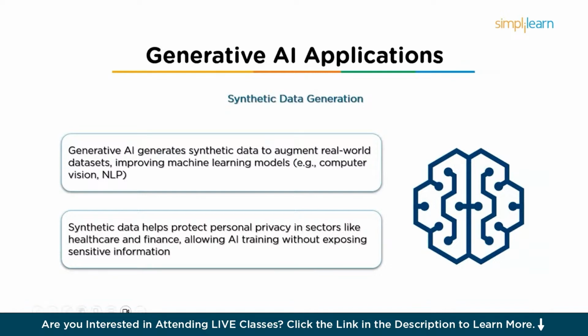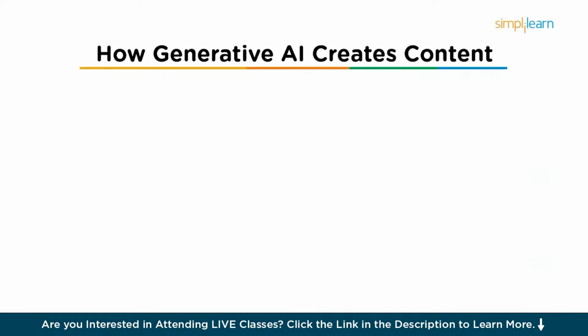So now that you've got a clear picture of what generative AI is and how it works, let's go into a deeper understanding of how generative AI creates content. In this chapter, we'll see how generative AI creates content. AI models, particularly those in the domain of NLP, learn and generate text by using deep learning techniques, primarily through the use of neural networks. So let's explore the technical details of how AI models like GPT and similar architectures learn and generate text.